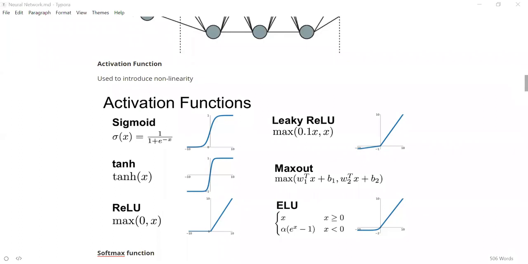It can be something other than y equals mx plus c. So what we are trying to do is find this function f which can map input to output.